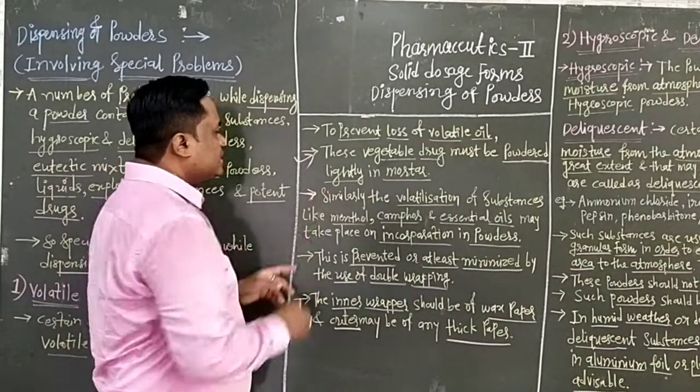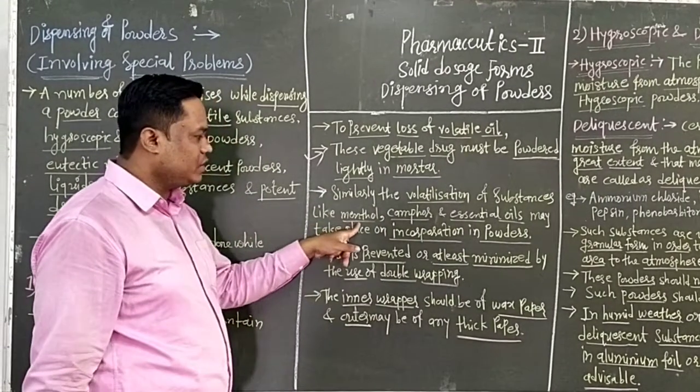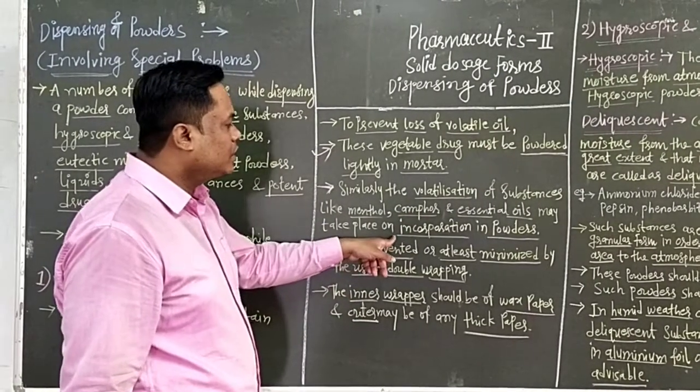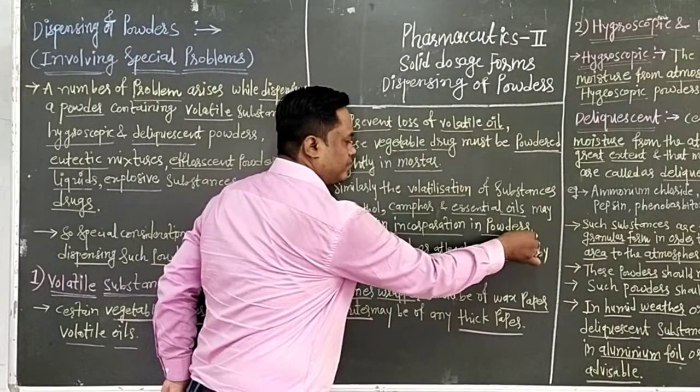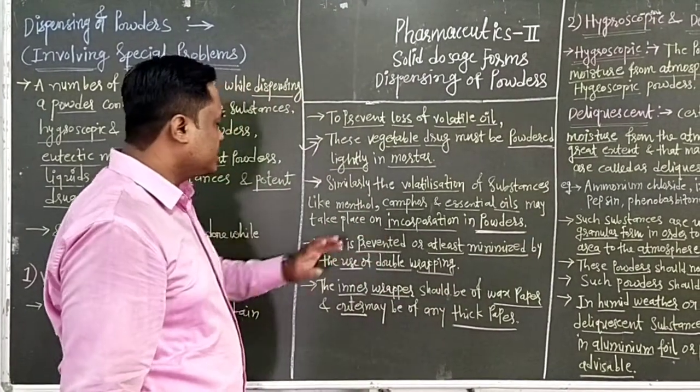Similarly, the volatilization of substances like, for example, menthol, camphor and essential oils may take place on incorporation in powders.